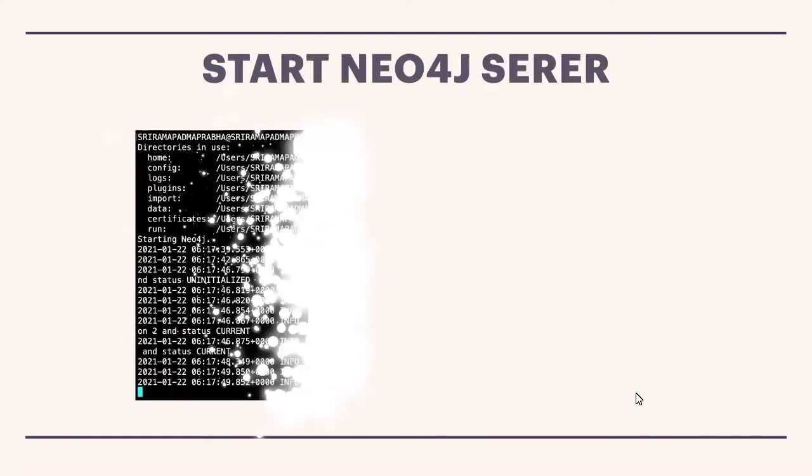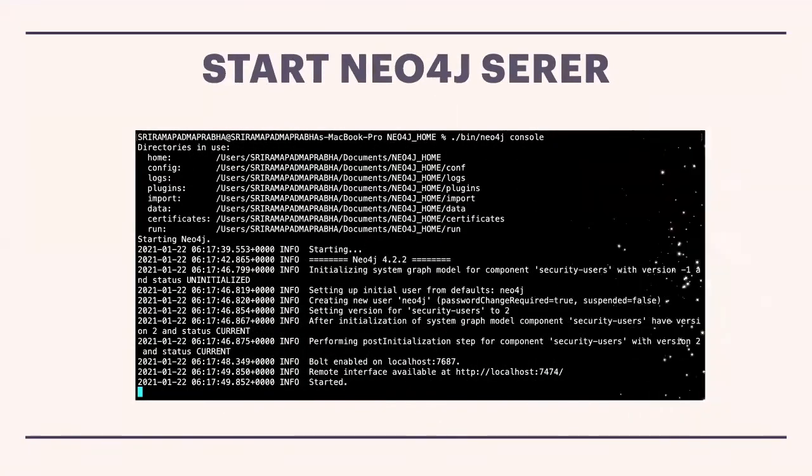Moving to the next one, how to start the Neo4j server in my local computer, like the community server. You can see here, basically we can start this Neo4j server. Very simple, guys. When you are a Mac user, or even a Windows user, when you download Neo4j, the entire folder comes. In that folder, you have to go to the bin folder. From the bin folder, from the terminal or command prompt, you type the command called neo4j console. Then your server will get started, and the last message you get is called started.